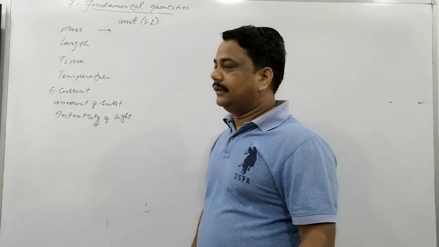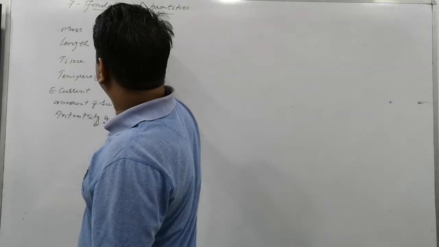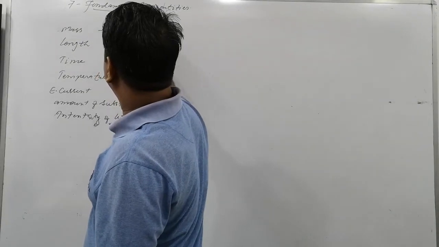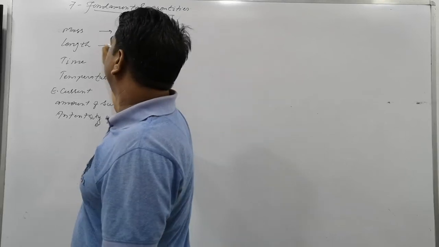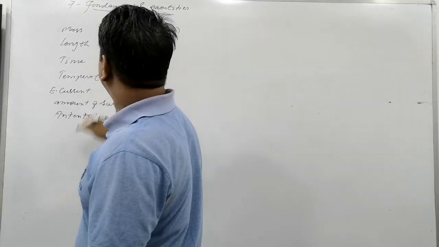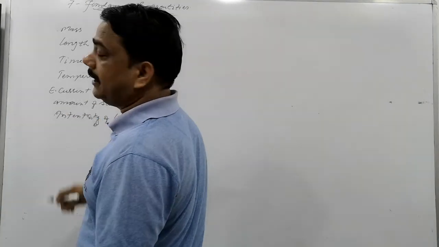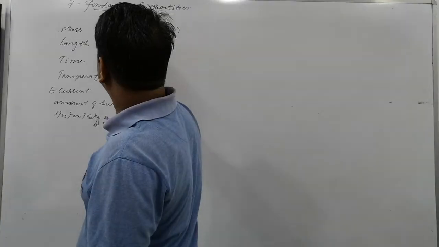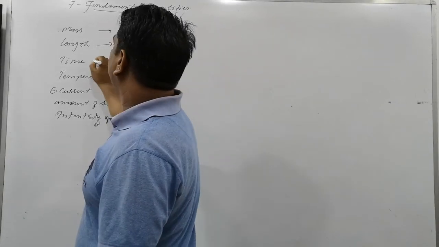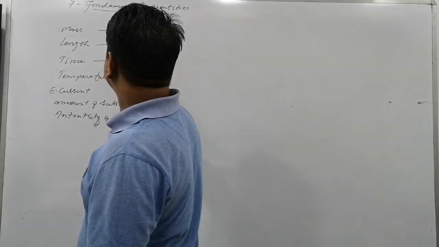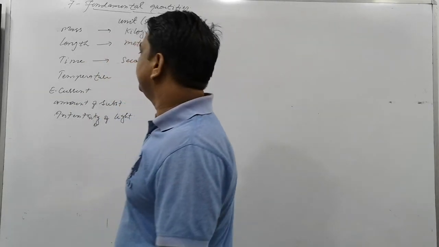So what is the SI system? The SI unit of mass is kilogram, shortly written as kg. The SI unit of length is meter, written as m. The SI unit of time is second, written as s.